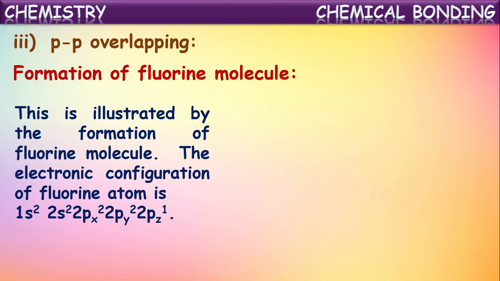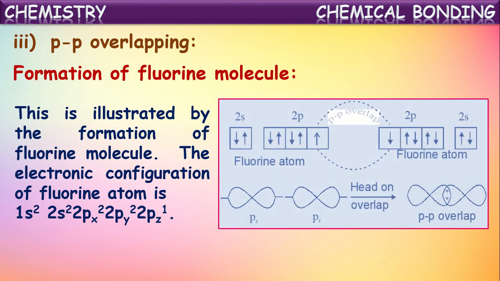Because the atomic number of fluorine is 9 and its configuration is 2, 7. In the outermost shell, that is the second shell, there are 7 electrons in total. In the 2p subshell, the 2pz orbital is singly occupied with an electron. In the same way, both the fluorine atoms have singly occupied 2pz orbitals.